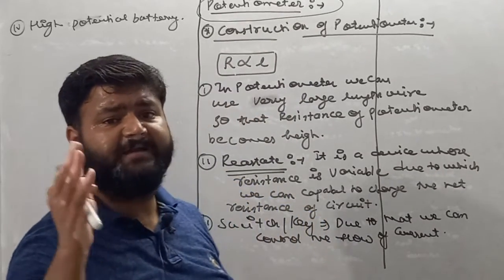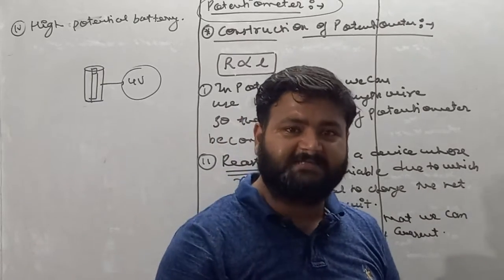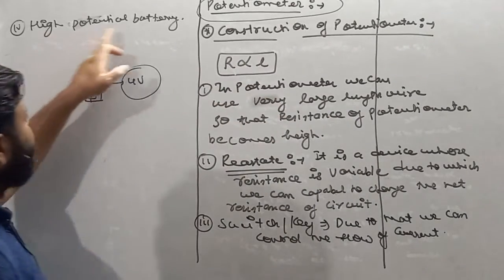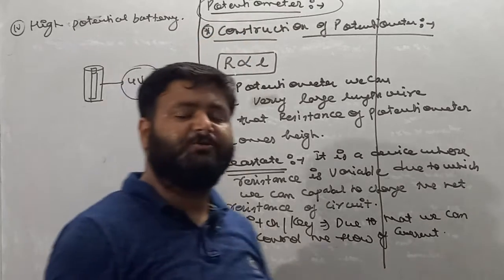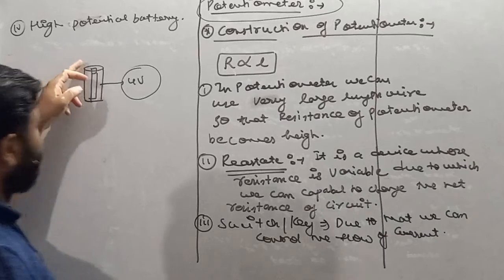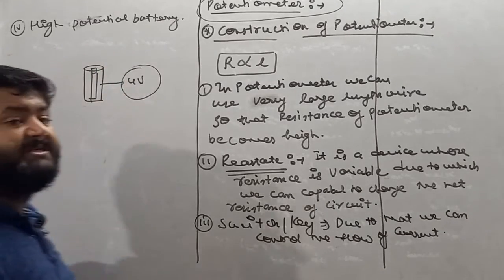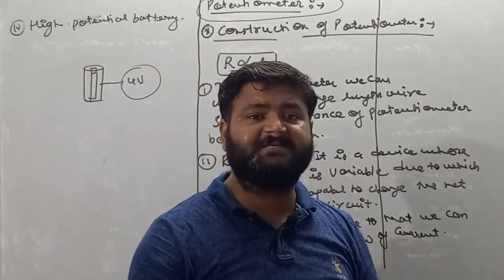So my dear student, as now we know potentiometer carries a battery. Let's suppose the battery which is used in potentiometer is of 3 volt and you want to measure the potential difference of a battery whose potential is 4 volt. I am repeating once again.